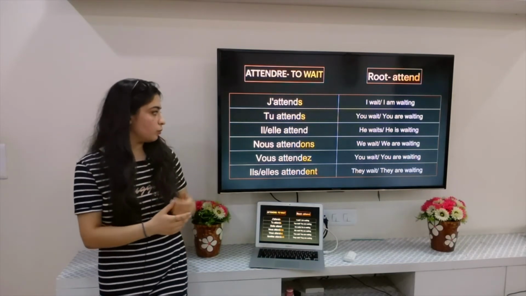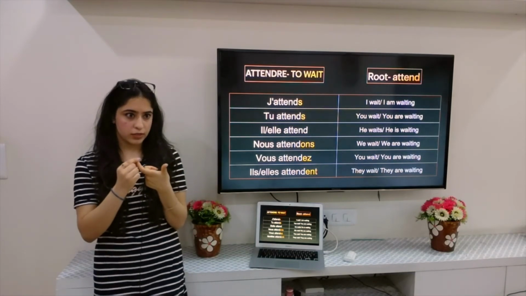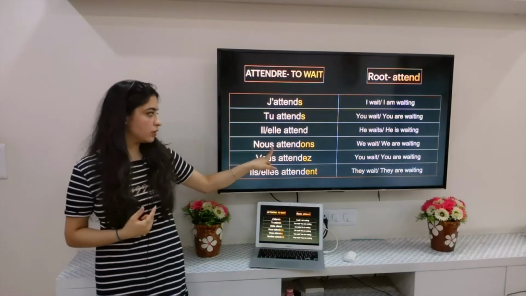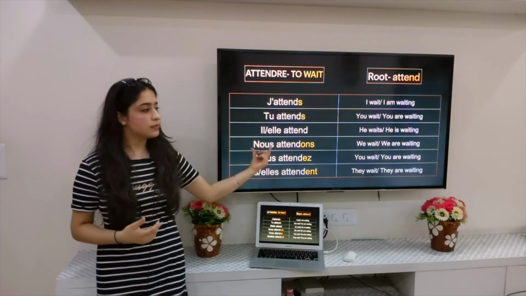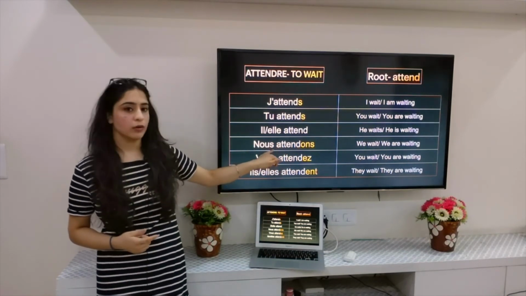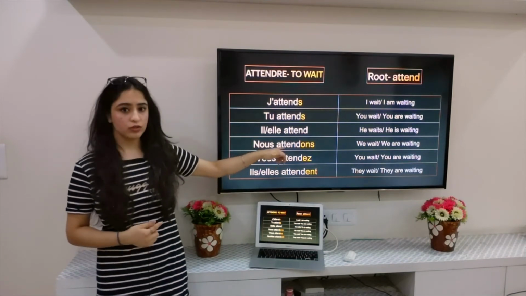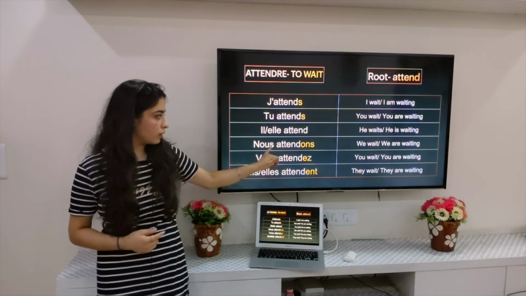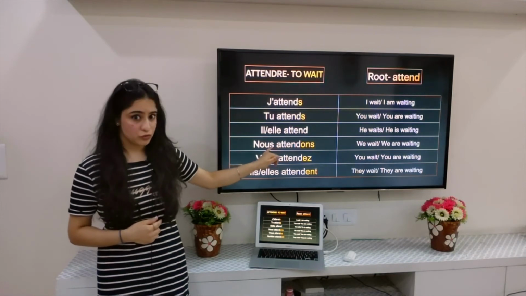This rule says that whenever you have a word which ends with a consonant which we don't pronounce, for example nous, a word which ends with a consonant and we do not pronounce the S, but when such words are followed by a word which starts with a vowel, you will pronounce the ending of this word. So instead of saying nous attendons, we say nous-z-attendons. We sort of combine it. This combination is known as liaison, that is linkage basically.